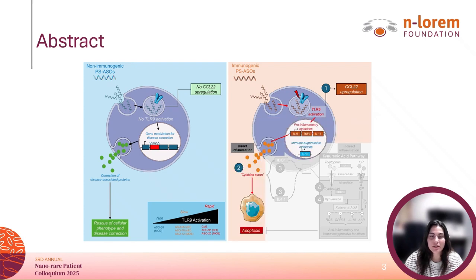Once TLR9 is activated, the cell releases a broad array of pro-inflammatory cytokines and chemokines, including IL-6, TNF-alpha, and IL-1-beta, which amplify immune signaling to neighboring cells. In parallel, immune regulatory cytokines, such as IL-10, may also be induced as part of the feedback response. The overall result is a strong pro-inflammatory cascade that can interfere with ASO function and tolerability.